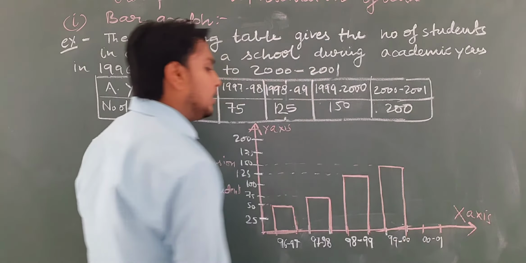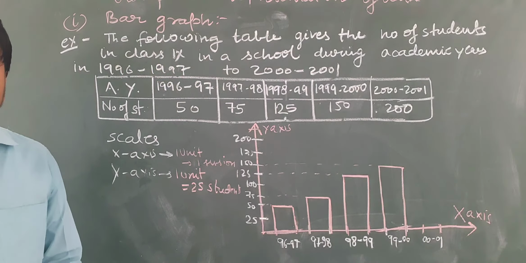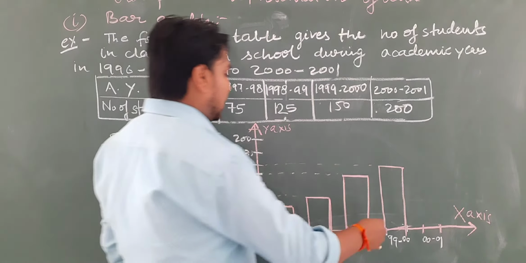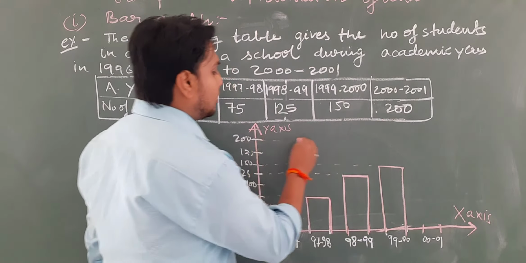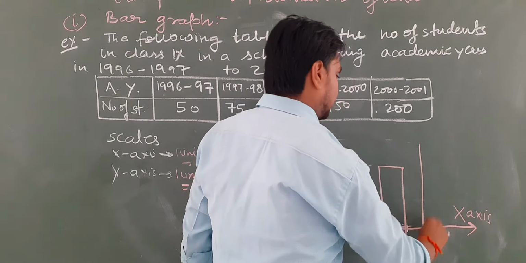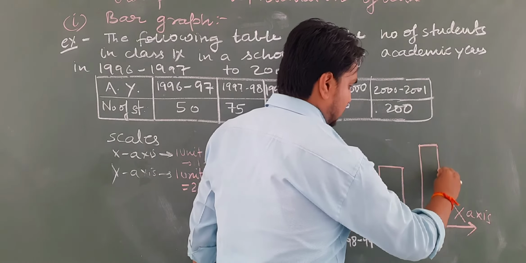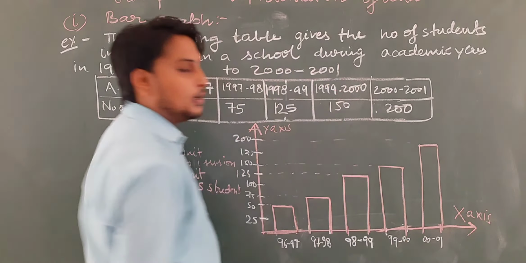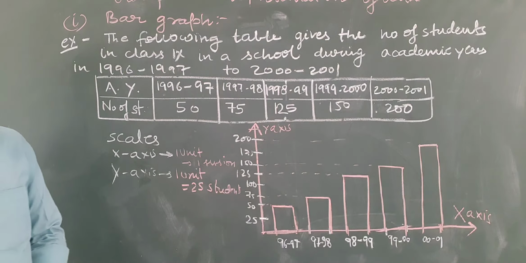And then the last one is 200, so you can represent it like this.